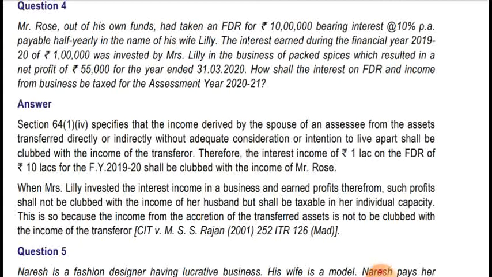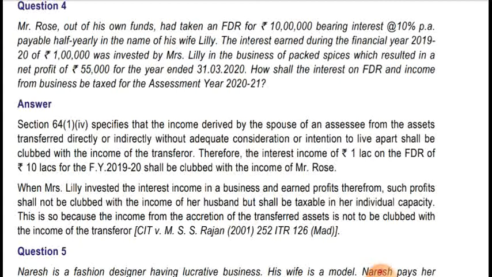Therefore, in this case clubbing will be applicable, as it was not in connection with an agreement to live apart and it was without adequate consideration. So the interest income of rupees 1 lakh on the FDR of rupees 10 lakh for the financial year 19-20 shall be clubbed with the income of Mr. Rose. Okay, as I said, 1 lakh rupees will be clubbed with the income of Mr. Rose.